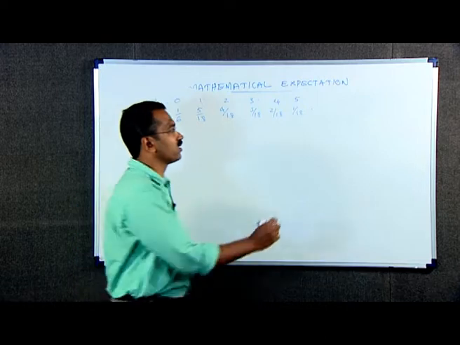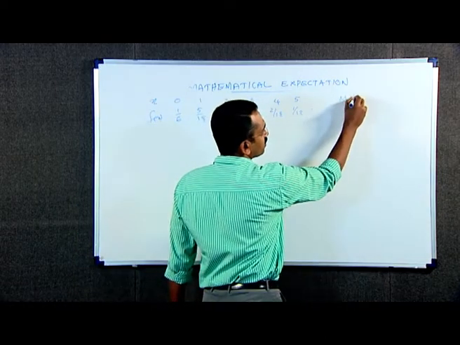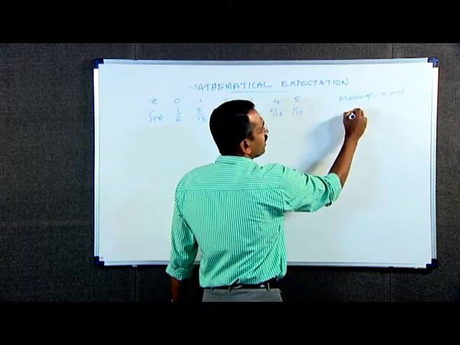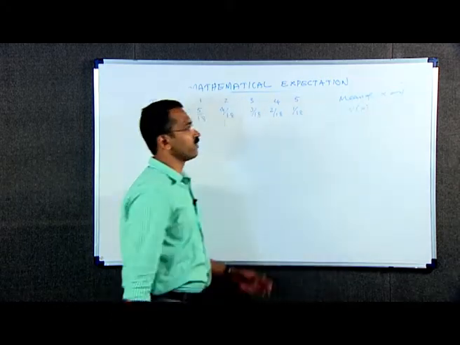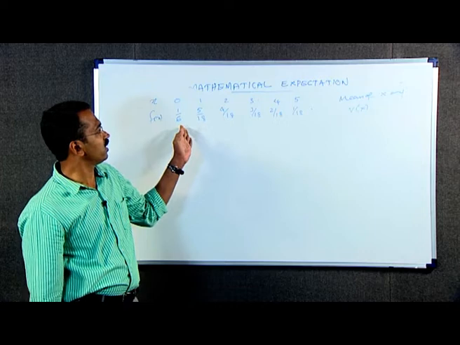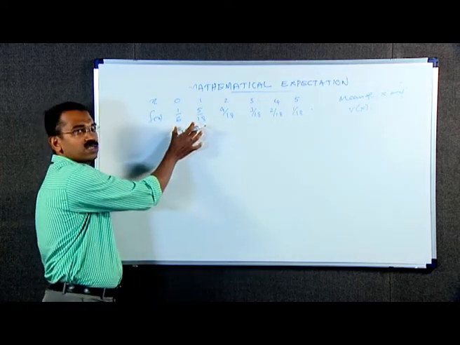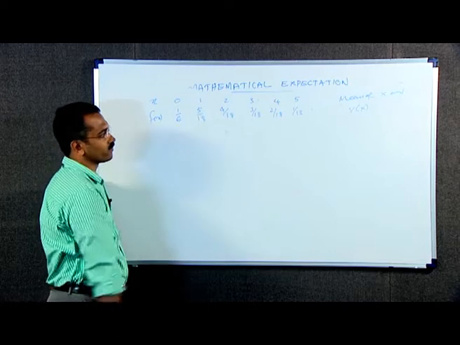We have to find the arithmetic mean of x and variance of x. We are given the probability function as this, that is a discrete probability function.